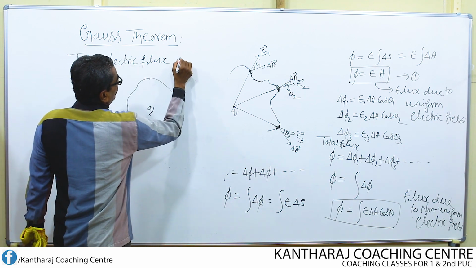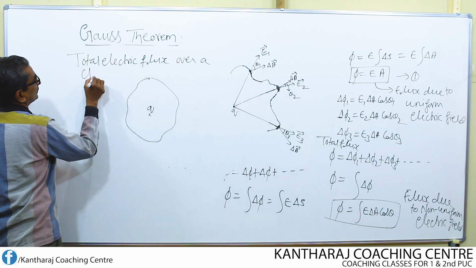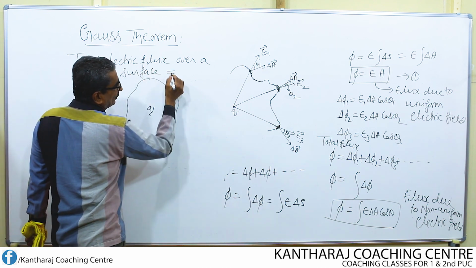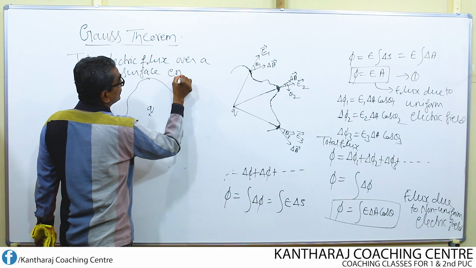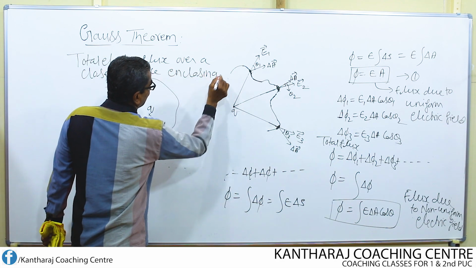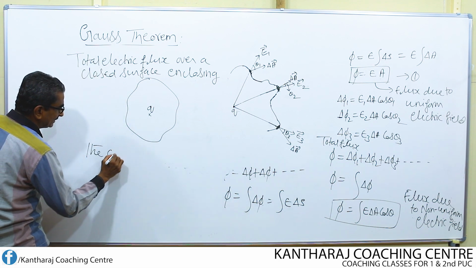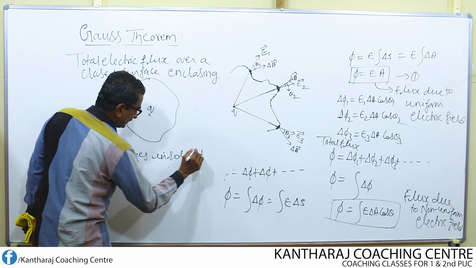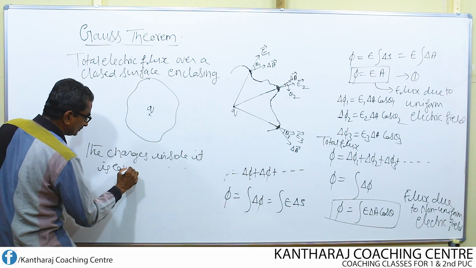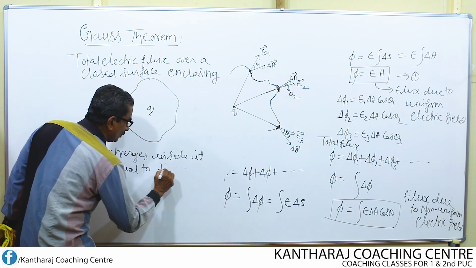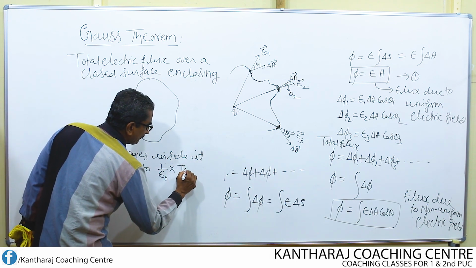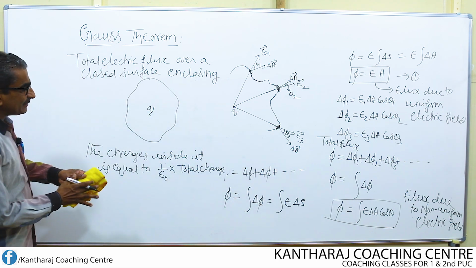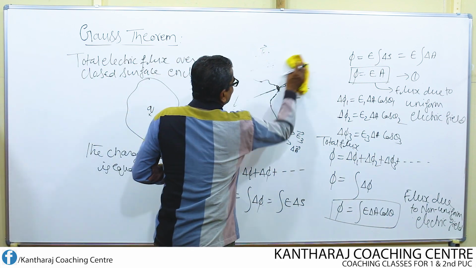Total electric flux over a closed surface enclosing the charges inside it is equal to 1 over epsilon naught times the total charge. This is the statement of the Gauss theorem.